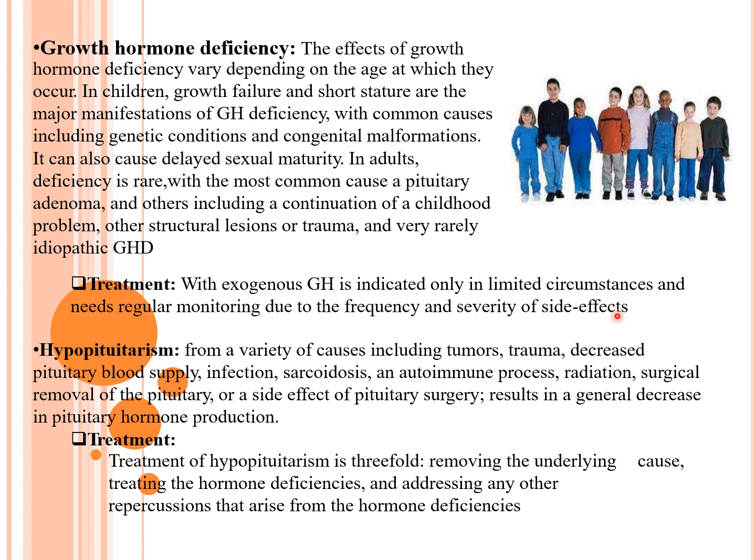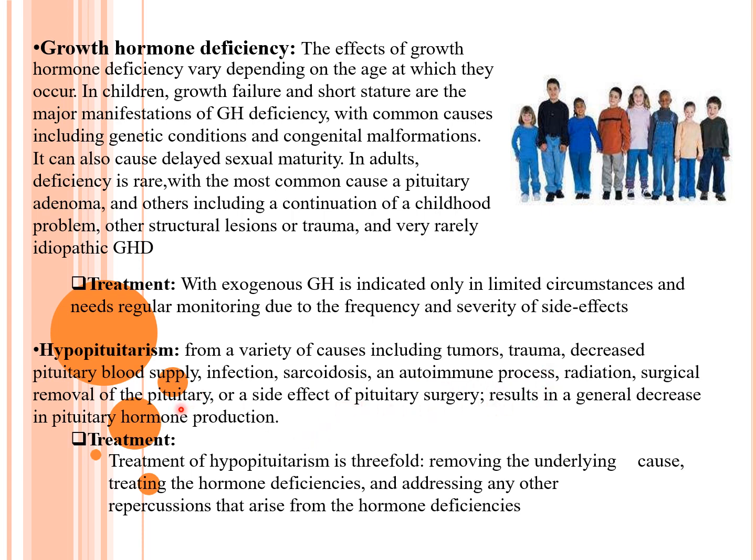Treatment with exogenous growth hormone is indicated only in limited circumstances and regular monitoring due to frequency and severity of the side effects. Hypopituitarism results from variety of causes including tumors, trauma, decreased pituitary blood supply, infection, sarcoidosis, and autoimmune process.